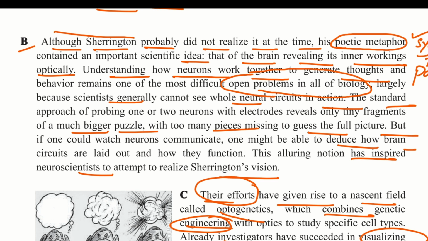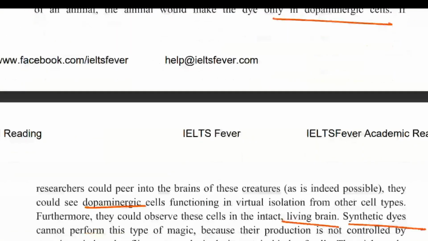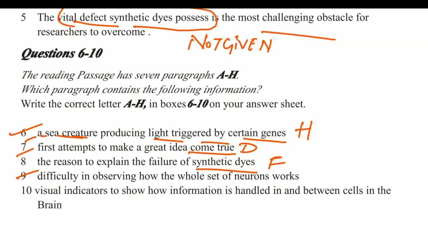Understanding how neurons work together, thoughts, behavior remains one of the most difficult open problems. So this is the mention of the most difficult open problems. So the mention is in B paragraph.